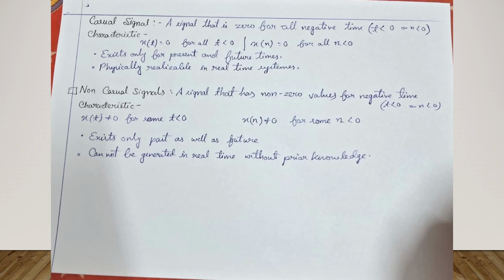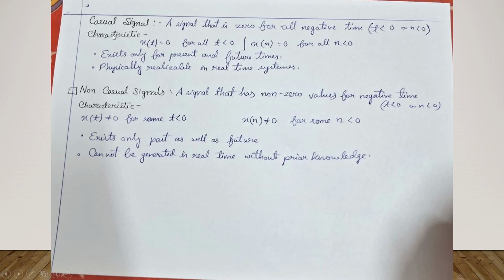Then we come to causal and non-causal signals. Sorry, here the spelling is a mistake. A causal signal is 0 for all negative time, t less than 0 or n less than 0.